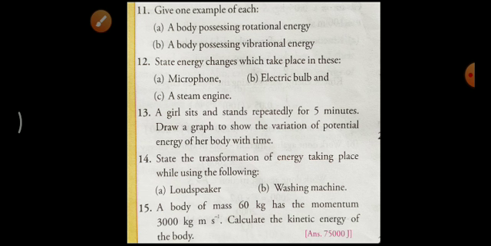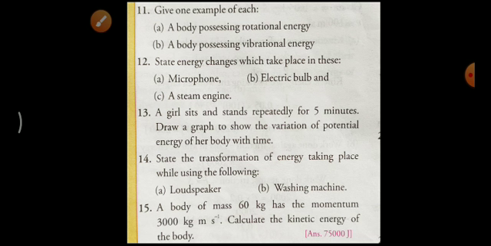Question 11: give one example of each. A body possessing rotational energy. You know that rotational motion means that if any object is moving along a circular path or around a fixed axis, it is called rotational motion. So any object that rotates about an axis has rotational kinetic energy. That is the example.